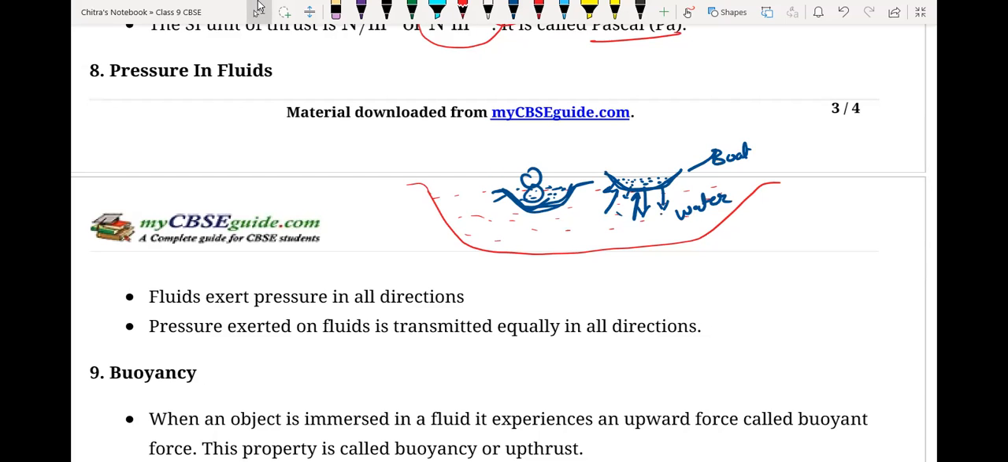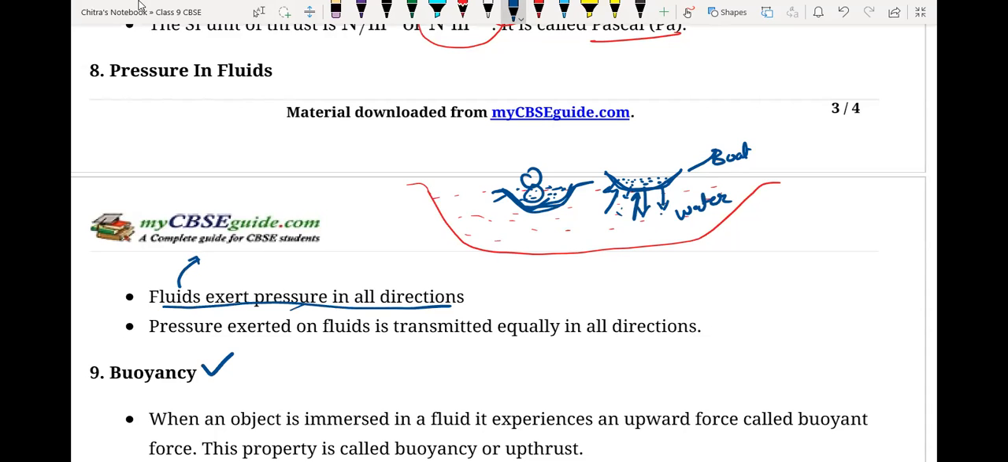Which is applied by the water on the boat is called upthrust or buoyant force. Let's discuss first: fluid exerts pressure in all directions, whatever the fluid. The buoyant force is equal to the weight of the water displaced by the boat or any object, which is equal to the loss of weight of the object. We'll discuss that over here.